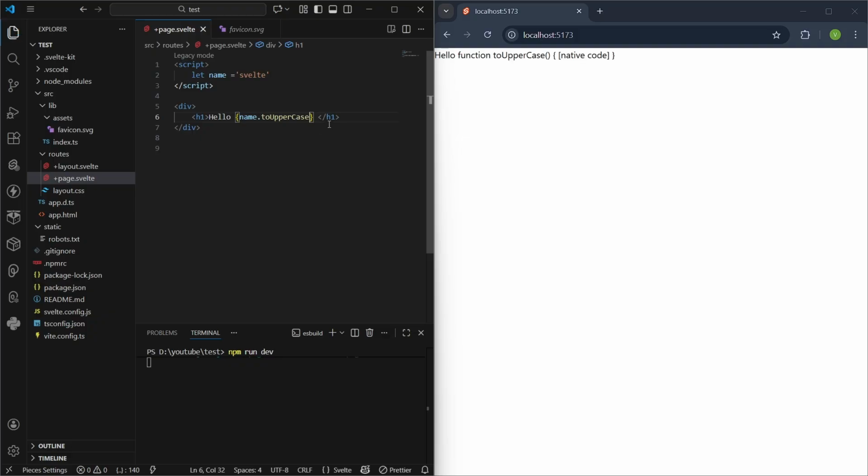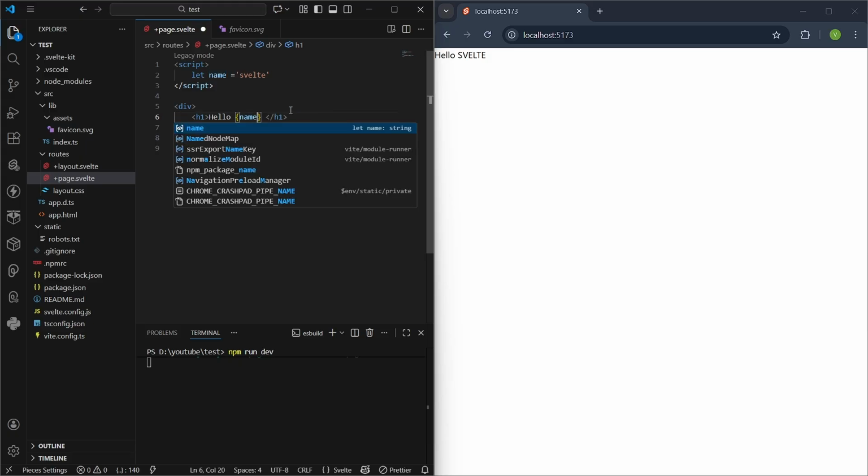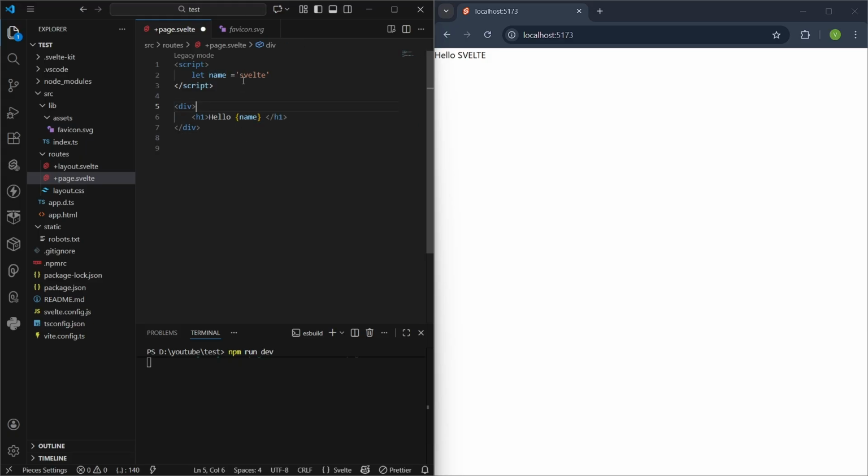We need a circle bracket over here. Now it has got toUpperCase, that is, in capital letters. This is optional, it's not required, just for information. You can use it like this also. toLowerCase is also possible, but by default it is lowercase only.